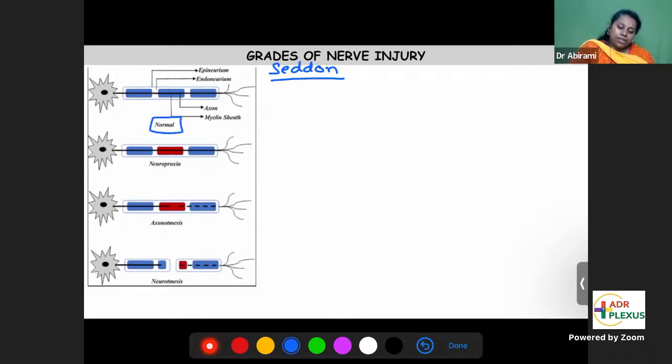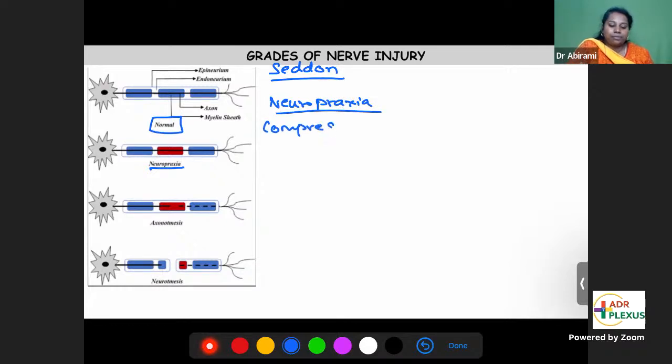According to Seddon's classification, the top one that you see is a normal neuron, there's no injury. Neuropraxia means anatomically nothing has been cut. The nerve has been compressed.